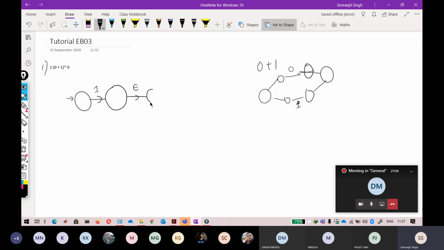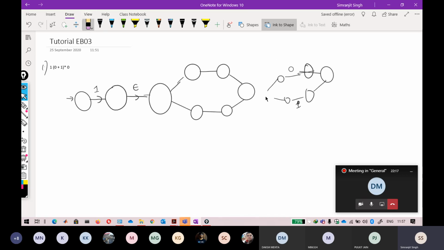So you start from here, and it will look like this. Now this becomes your 0 and this becomes your 1, and it is going to the final state. Yeah, that is 0 plus 1.